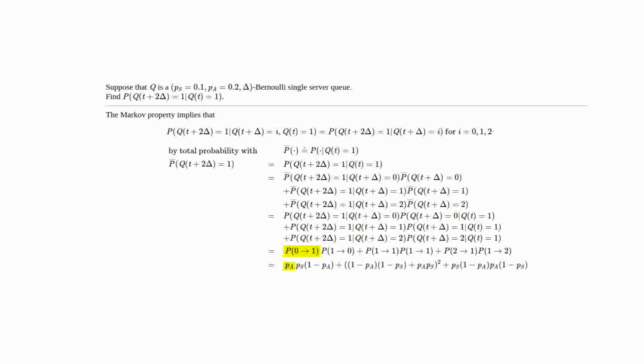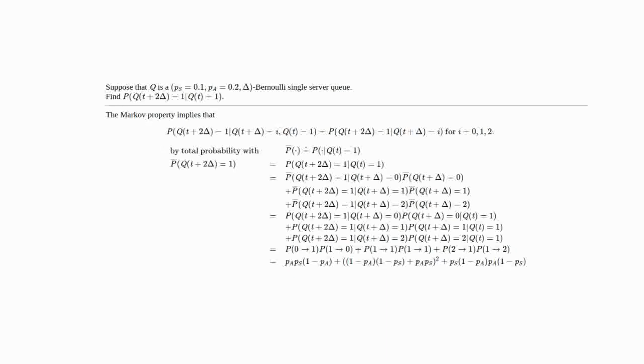And now we can write these formulas in. So we know that the probability of going from 0 to 1, since services come before arrivals, is just PA. And the probability of going from 1 to 0 is PS times 1 minus PA. So to go from 0 to 1, it doesn't matter if you have a service because it would be discarded, and so that's why it's just PA. But to go from 1 to 0, you need to have a service and no arrival. Otherwise, if there was an arrival, you would stay at 1.